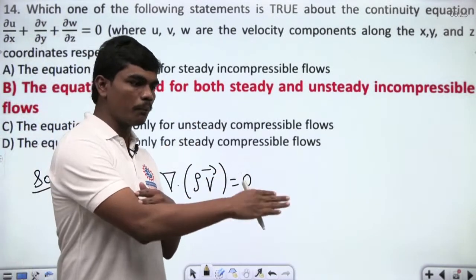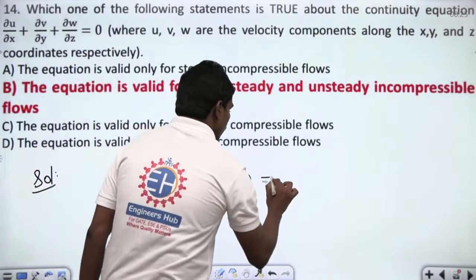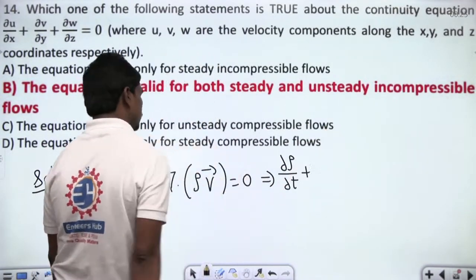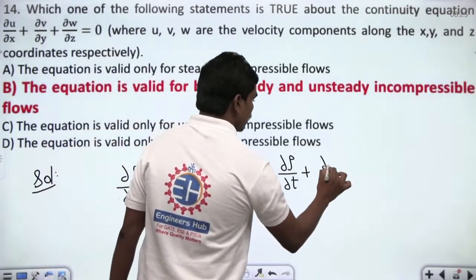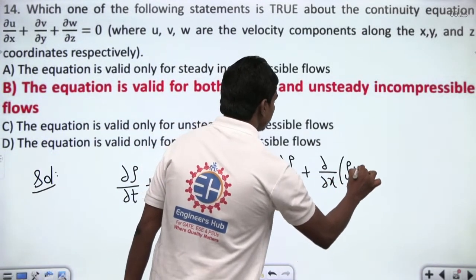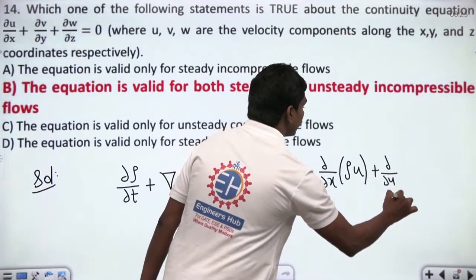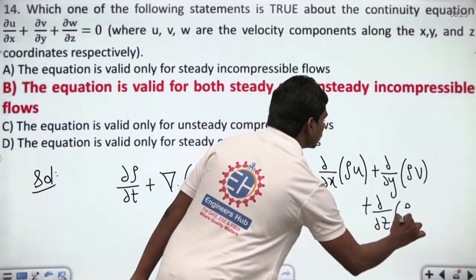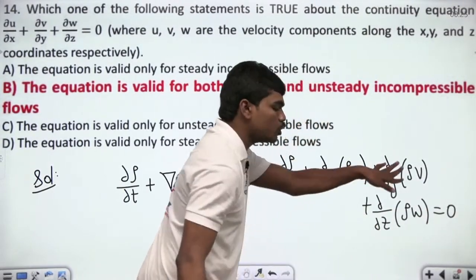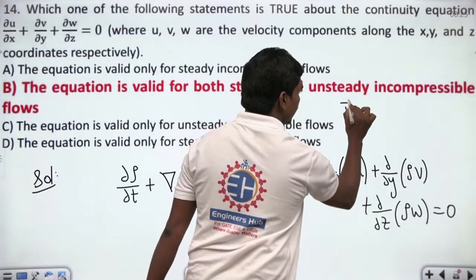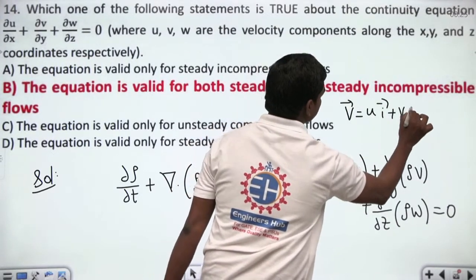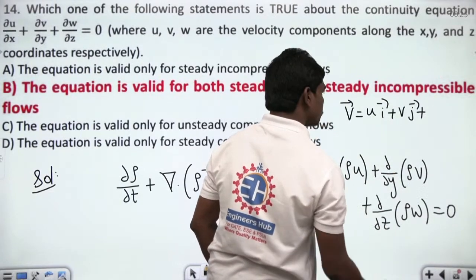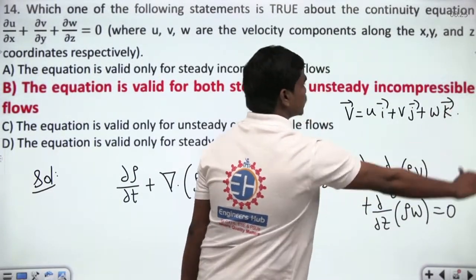So now if you write it in components, look carefully: dou rho by dou t plus divergence of this, which is nothing but dou by dou x of rho u plus dou by dou y of rho v plus dou by dou z of rho w is equal to 0. Of course, here u, v, w, in the velocity vector v bar, you have u i bar plus v j bar plus w k bar in the z direction. So this is the velocity vector.